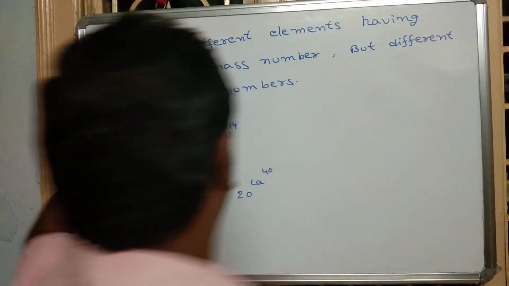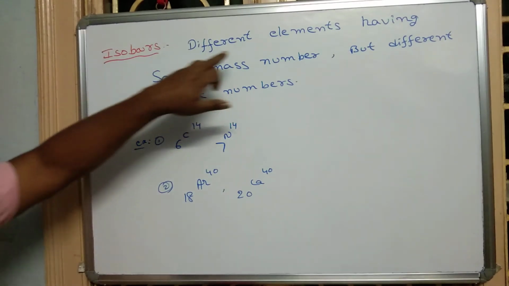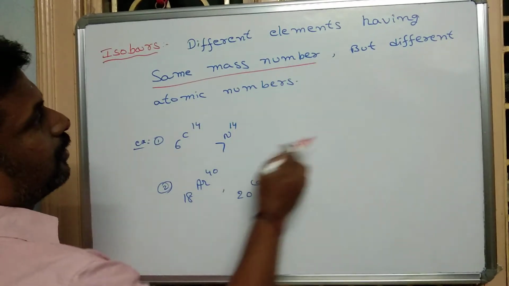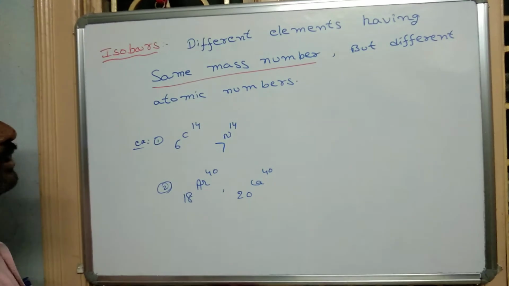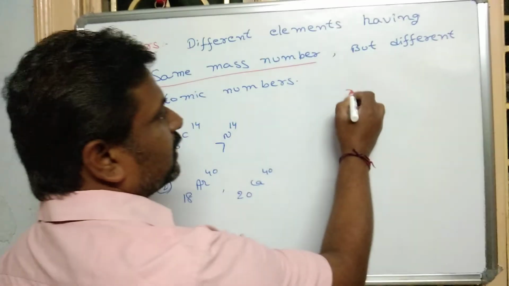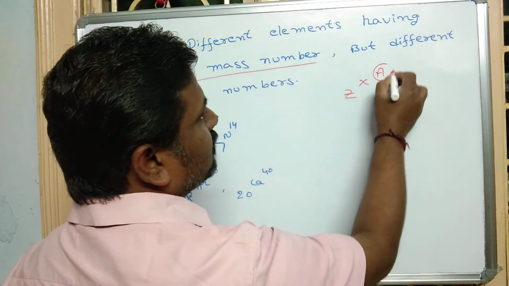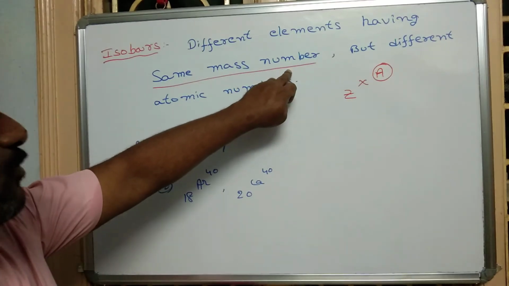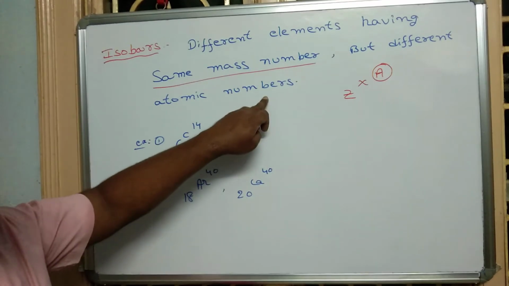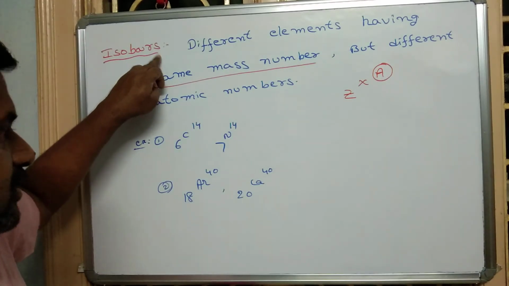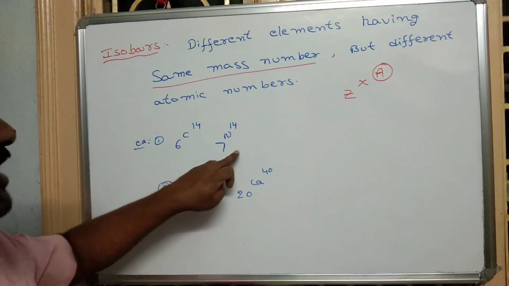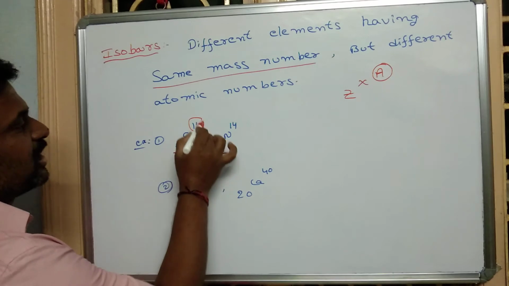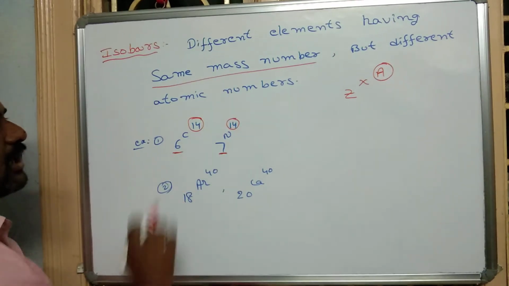Next, isobars. Isobars means different elements having the same mass number but different atomic numbers. Here the elements are expressed in the ZXA form, and the upper values are equal. If you take two elements having the same mass number but different atomic numbers, they are called isobars. Example: 6C14 and 7N14. Observe that one: different atomic numbers but the same mass number.